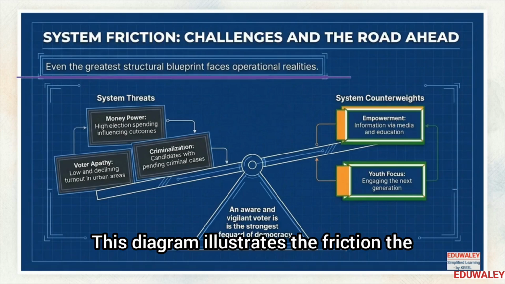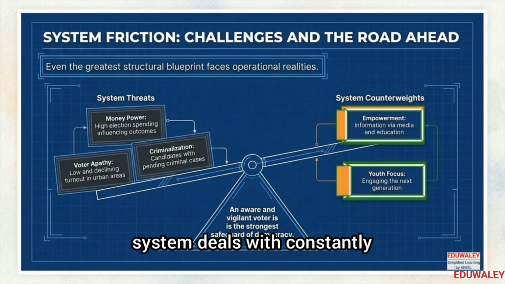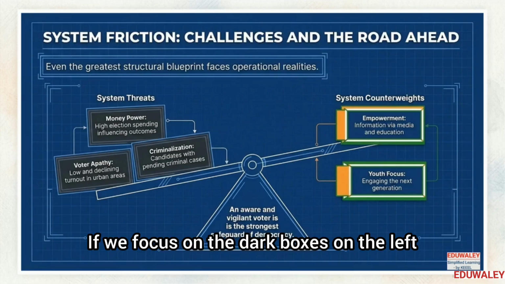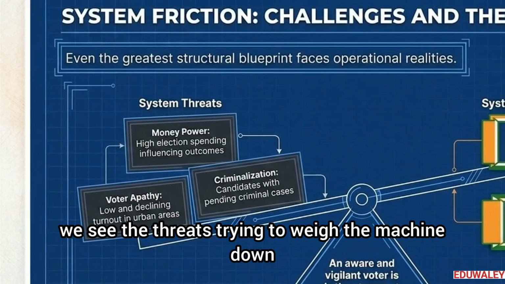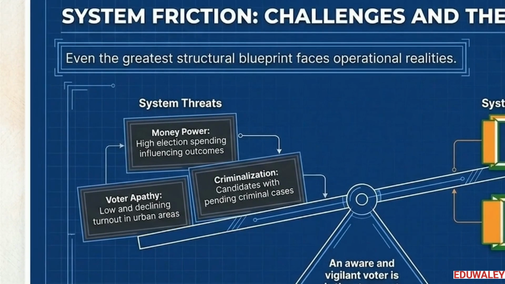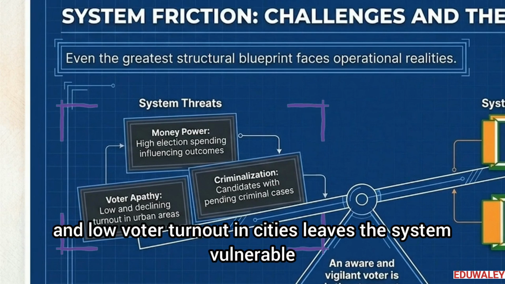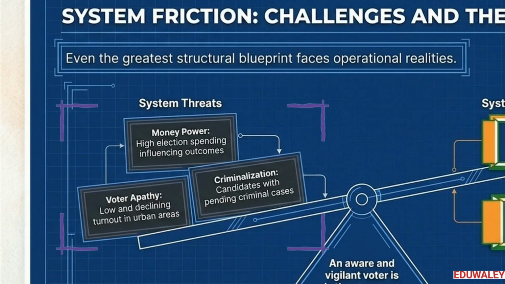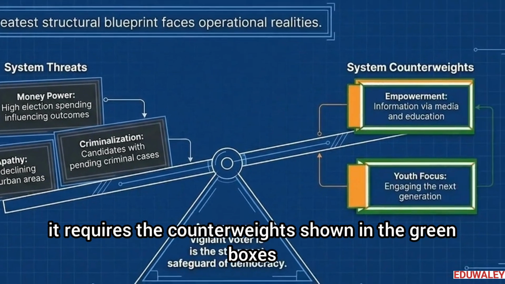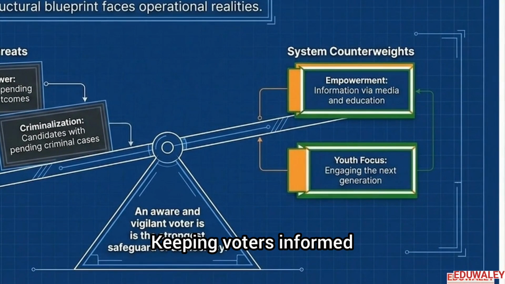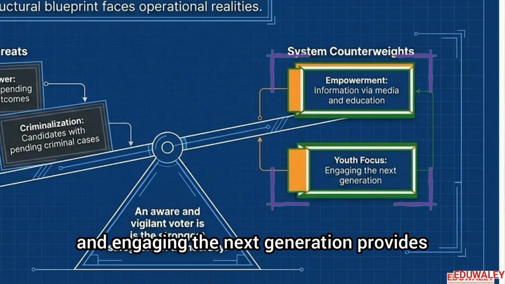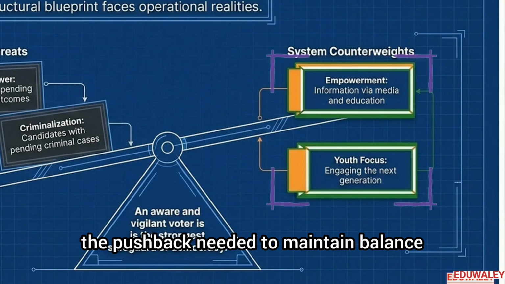A blueprint is perfect on paper, but actual elections happen in the real world. This diagram illustrates the friction the system deals with constantly. If we focus on the dark boxes on the left, we see the threats trying to weigh the machine down. High campaign spending can unfairly influence outcomes, and low voter turnout in cities leaves the system vulnerable. To keep the system from tipping over, it requires the counterweights shown in the green boxes. Keeping voters informed and engaging the next generation provides the pushback needed to maintain balance.